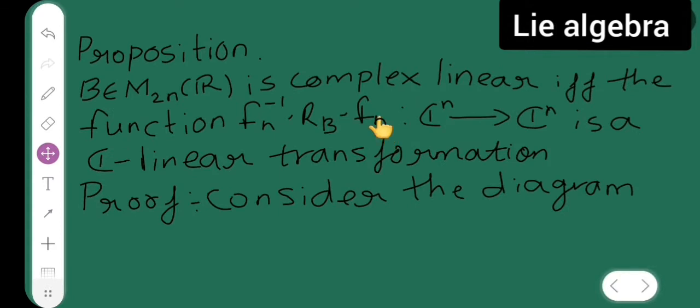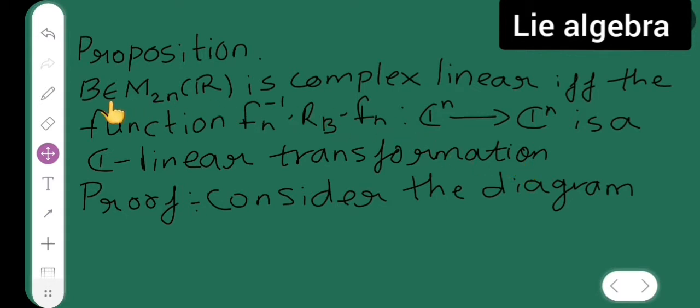is my proposition. B belonging to M2n R is complex linear if and only if the function Fn inverse into Rb into Fn, where Cn tends to Cn, is a complex linear transformation.